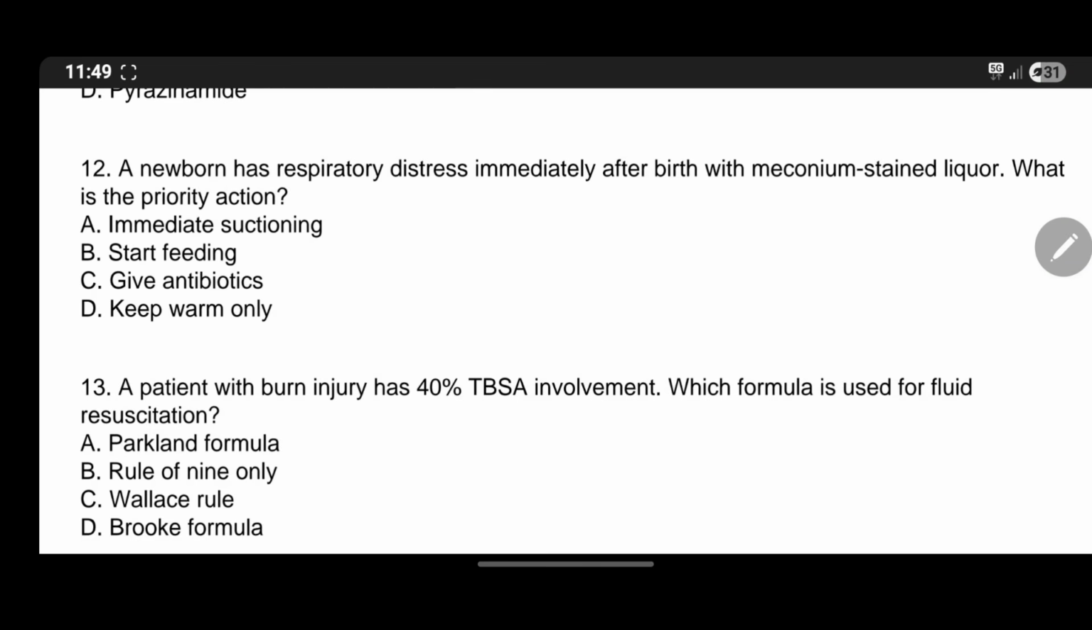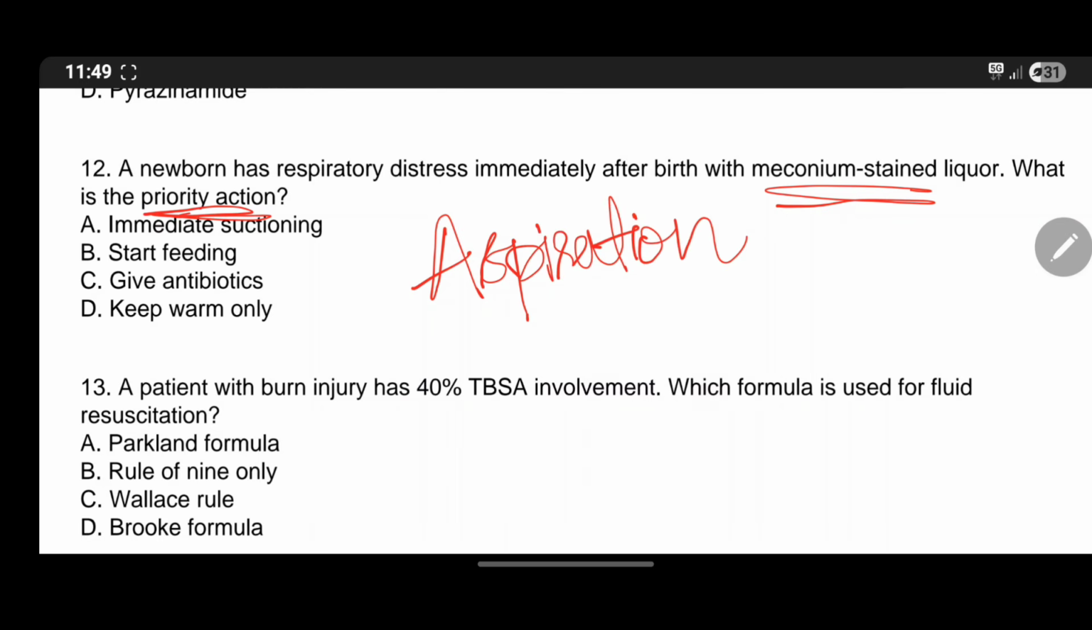A newborn has respiratory distress immediately after birth with meconium stained liquor. So what is the priority action? A. Immediate suctioning. B. Start feeding. C. Give antibiotics. D. Keep warm only. Here our priority action is to prevent aspiration, so we need to prevent meconium aspiration. What do we do first? We need to clear the airway. So the first and priority action is immediate suctioning.